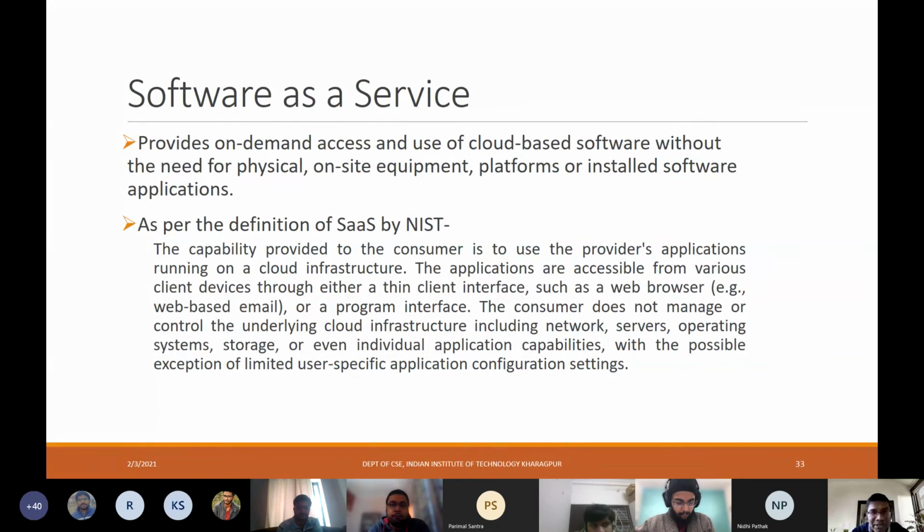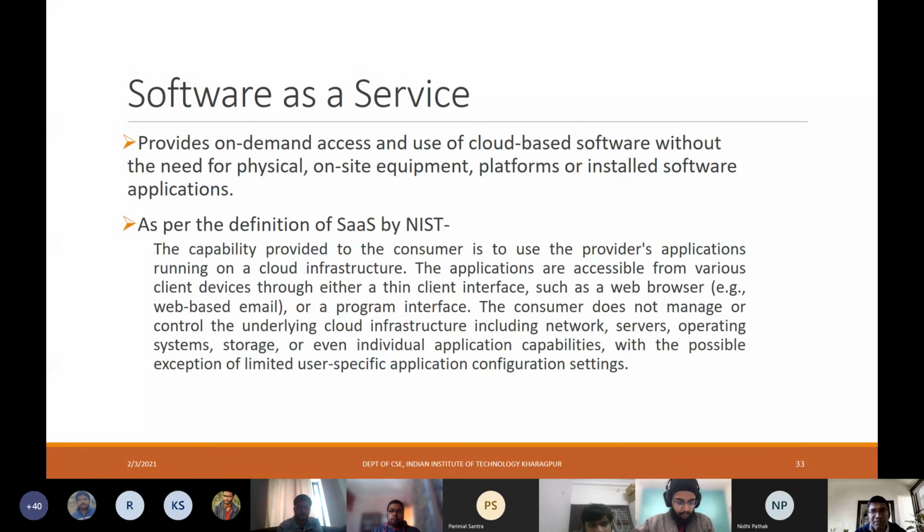Again, the formal definition by NIST of SaaS reads: The capability provided to the consumer is to use the provider's applications running on a cloud infrastructure. The applications are accessible from various client devices through either a thin client interface, such as a web browser, or a program interface.